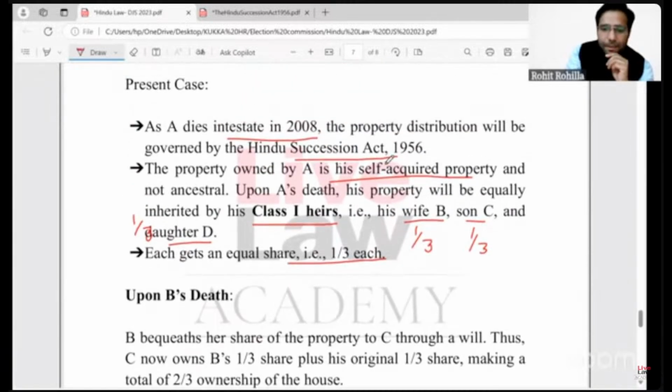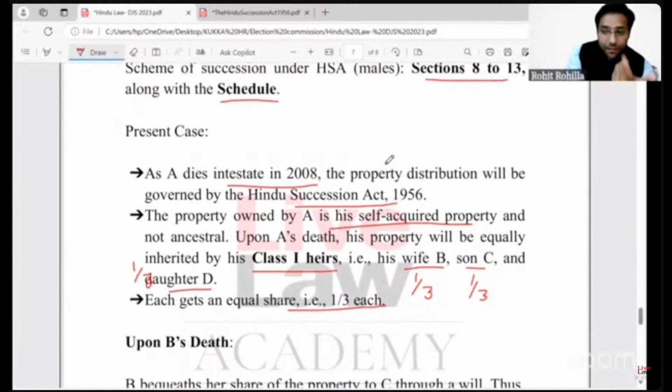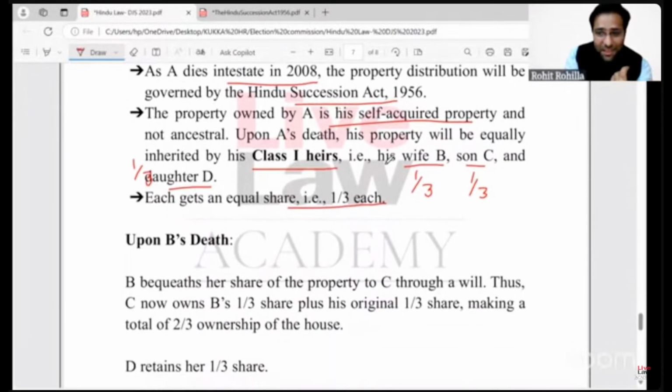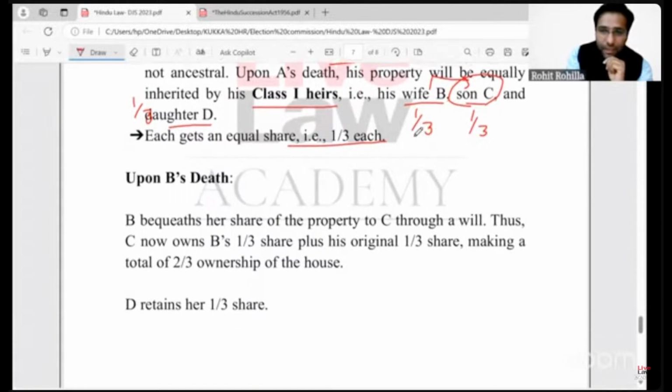Now, interestingly, there is another factor in scenario one, and that fact is after 2 years of A's death, B, the wife of A, has also died, and she has made a will of her property in favor of the son C. Right? That every property of B will have to devolve upon C now.